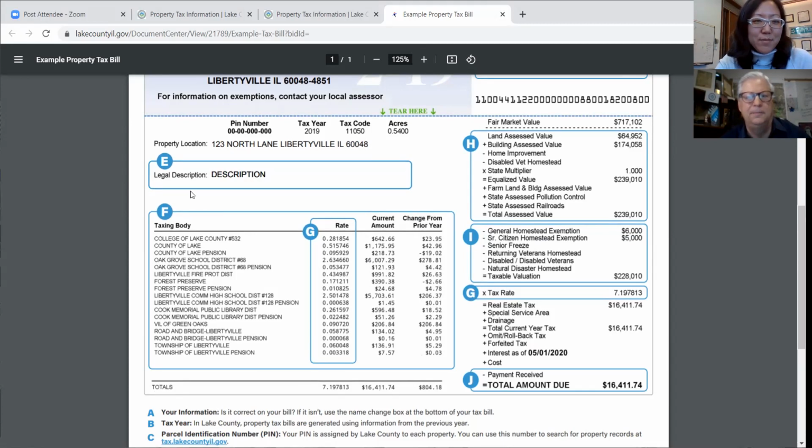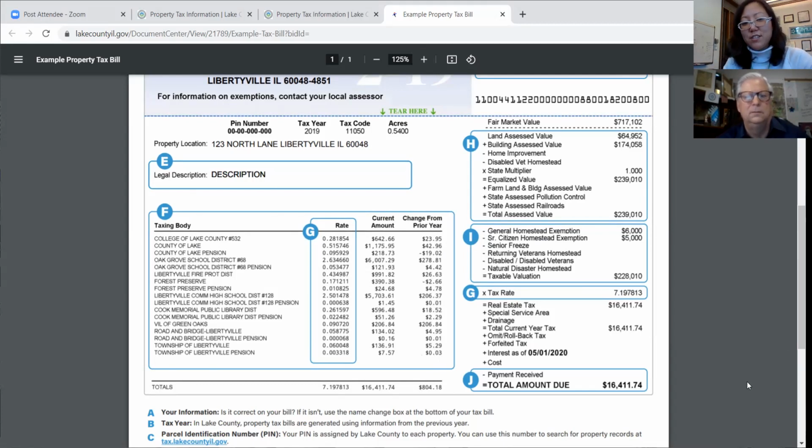That's great. So just to echo a little bit of what John said, every single line is your local taxing body. In this sample, clearly it says it's Green Oaks and Libertyville, but your tax bill right in this section will say who's asking for what money and how much. So it will include the rate, but then also the change from last year. So if you go, well, it looks like in this example, they went up $804 and they're like, my taxes went up. They can clearly see even down to the 1 cent, where the money went up.